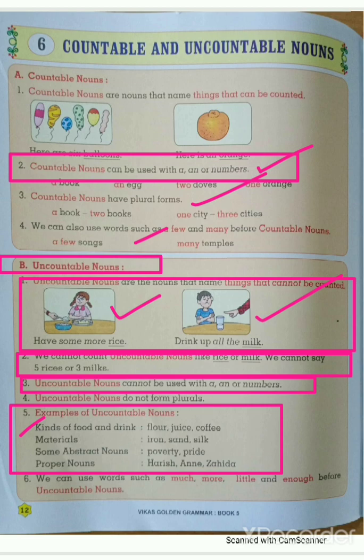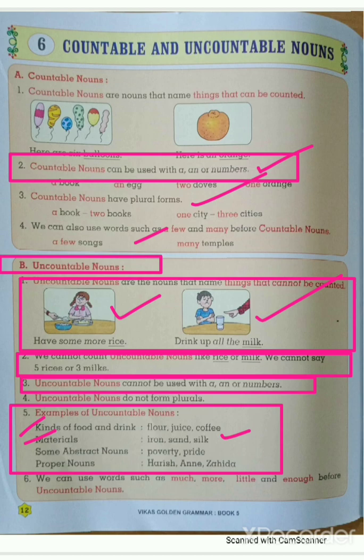Then second is material. Which material? Iron, sand, silk. Do you know iron? Iron is one type of material. Then silk, sand. These all come under the uncountable noun, and they are all materials.